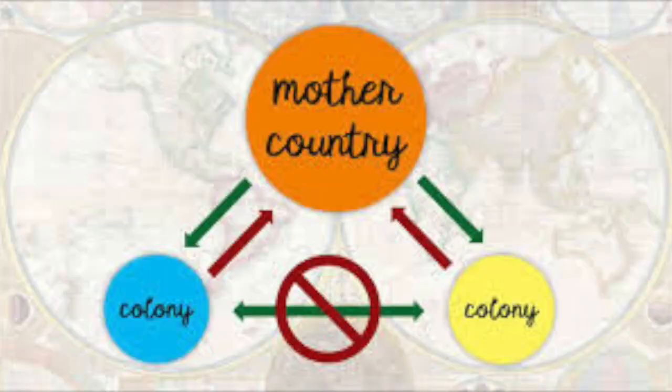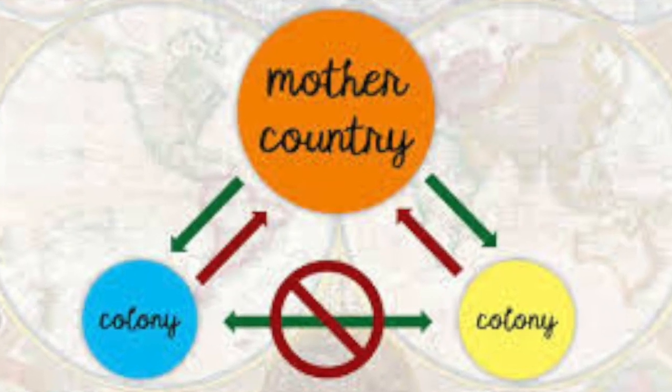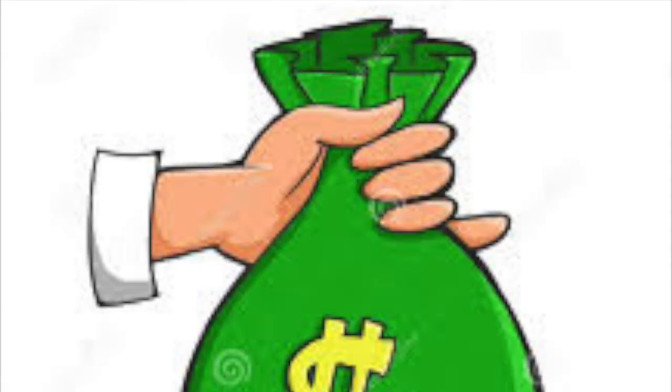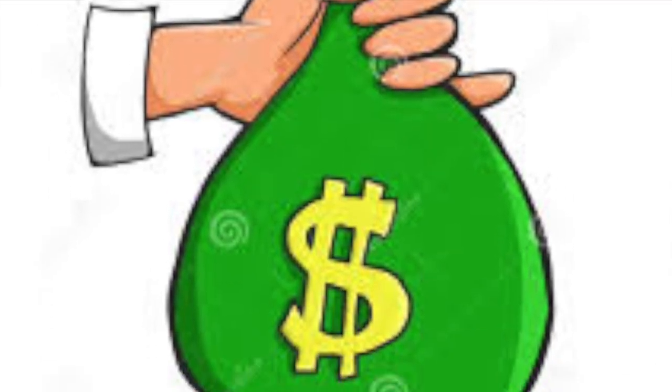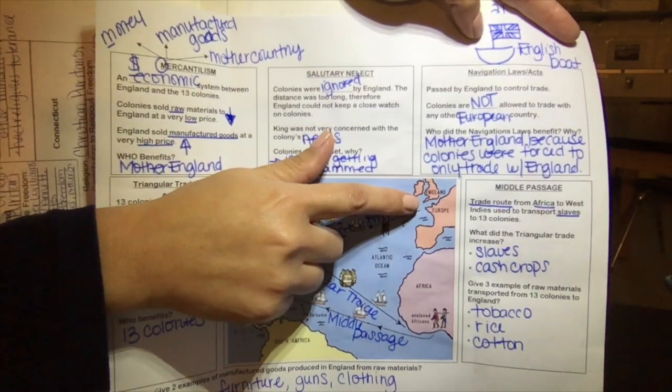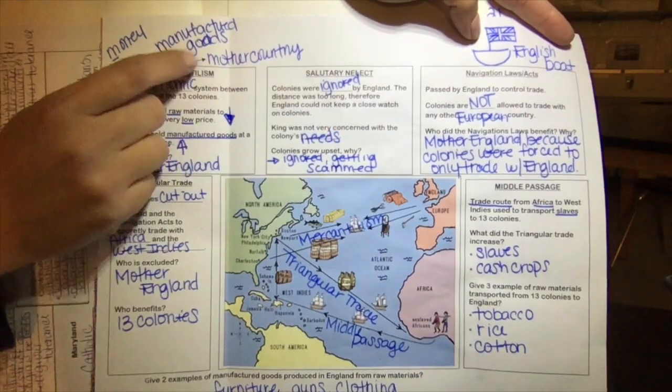It was an economic system between England and the 13 colonies. The M in mercantilism stands for a couple of things. It stands for money. Why money? Because someone's making money. Who's making money? The mother country is making the money. And who is the mother country? England is the mother country. We know her as Great Britain, England, or Mother England.